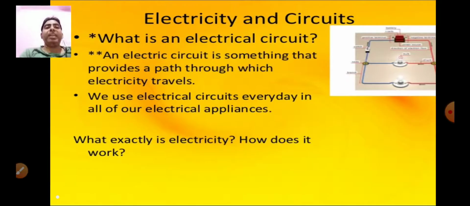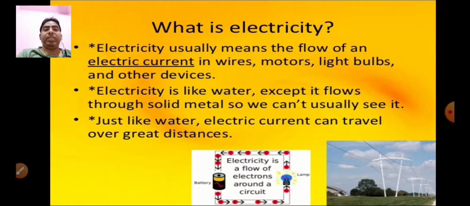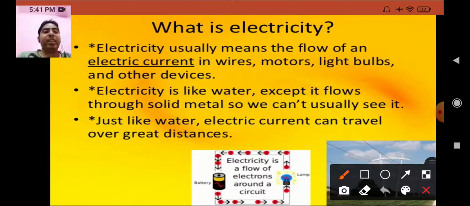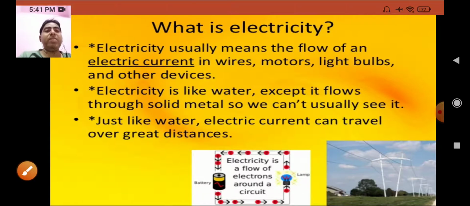And electric circuit. An electric circuit is something that provides a path through which electricity travels. We use electrical circuits every day in our electrical appliances. Just now we have said that electricity is the flow of electrons around a circuit. Here you can see it has been shown. Electricity runs and the bulb lights up.